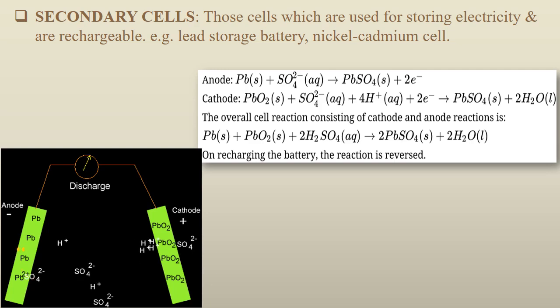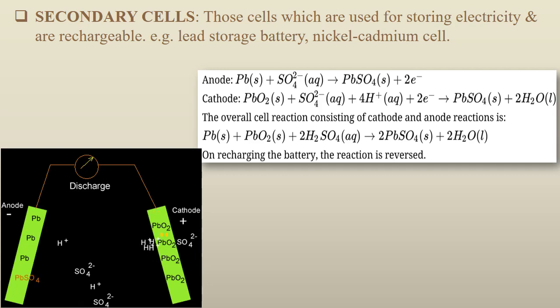You can see here the benefit of the lead storage cell: when two or more cells are joined in series to obtain more voltage and can be recharged, they are called the storage cell. In the construction of this cell, we have a sponge-like lead plate and a thin plate of lead on which a layer of lead dioxide is applied, and it is dipped in 38% weight by weight concentrated sulfuric acid.